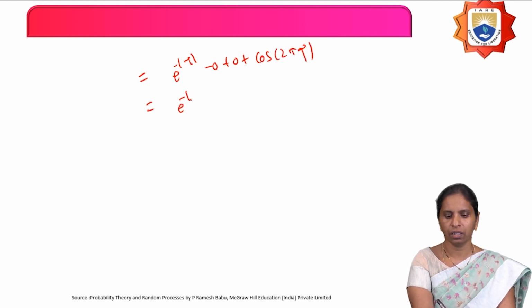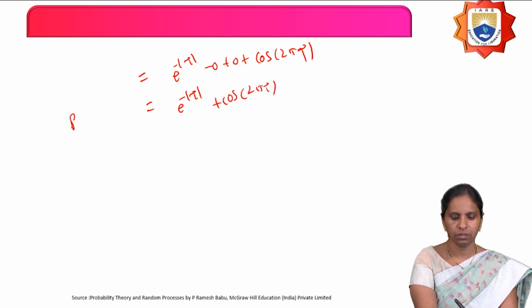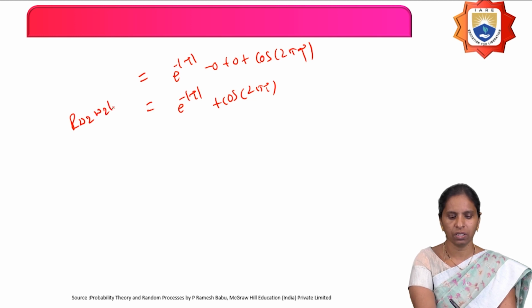That equals e^(-|τ|) + cos(2πτ). So this is nothing but the autocorrelation function of the difference of the two random processes.